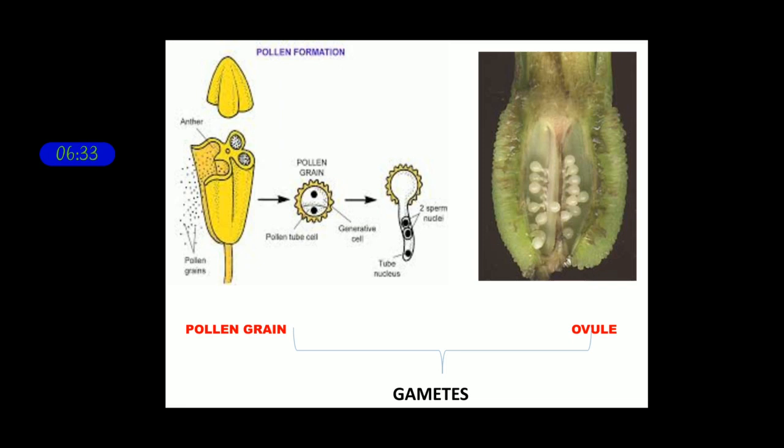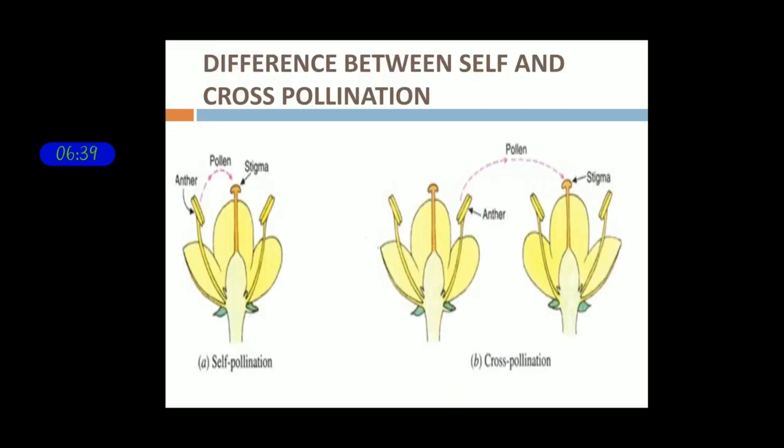The pollen grains are the male gametes and ovules are the female gametes. The flowering plants participate in reproduction sexually to generate their individuals, or their copies of offspring organisms.